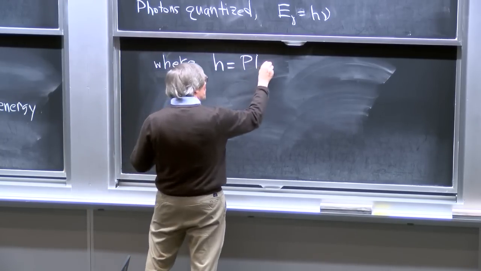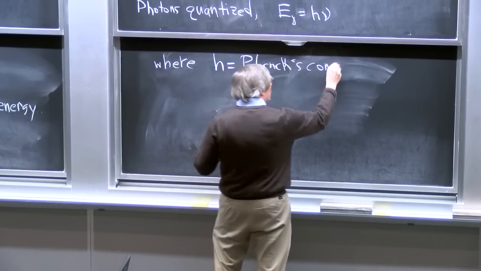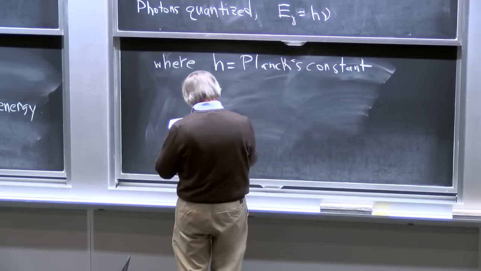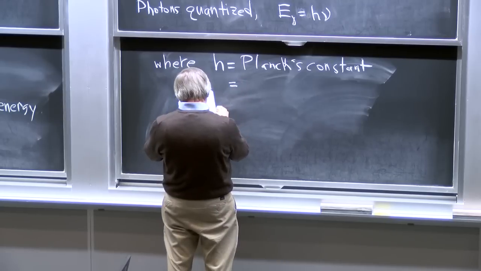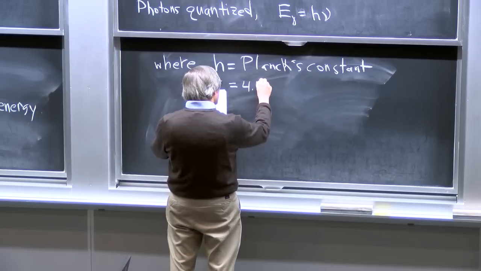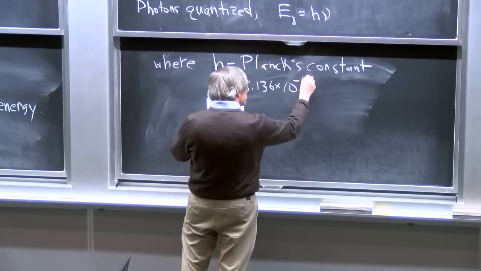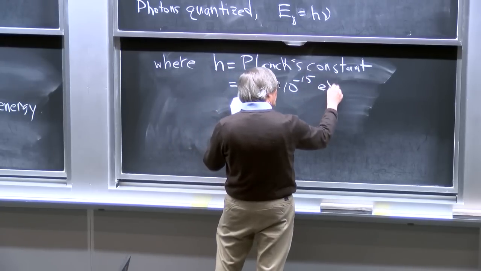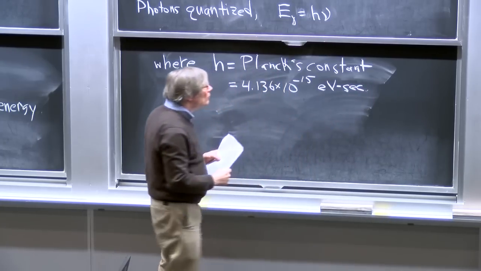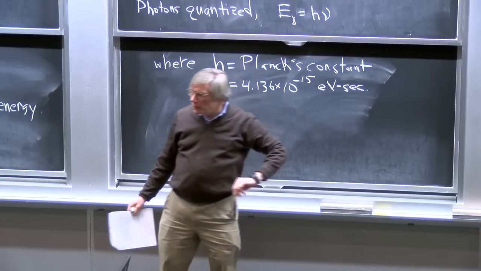Where a little h is what's called Planck's constant. Numerically, there are various units you could express it in, but it's 4.136 times 10 to the minus 15th electron volt seconds. So if you measure a frequency in inverse seconds, you get an energy in electron volts from that formula.